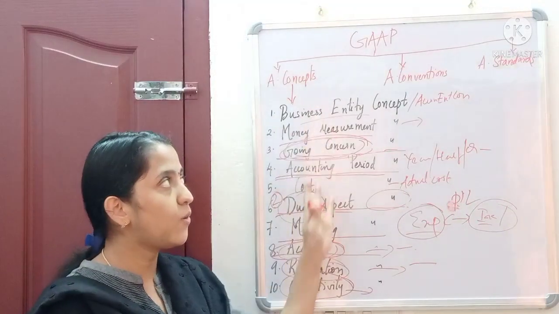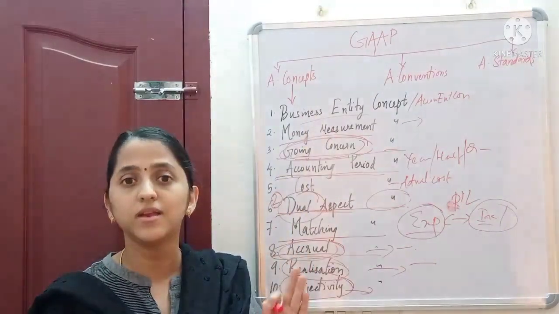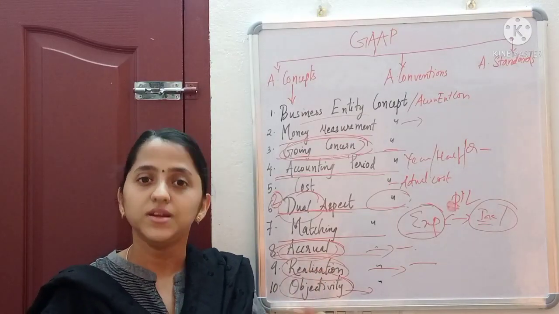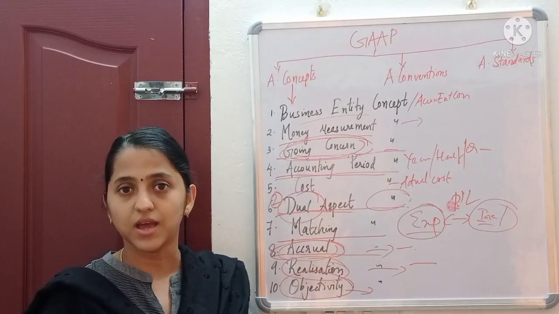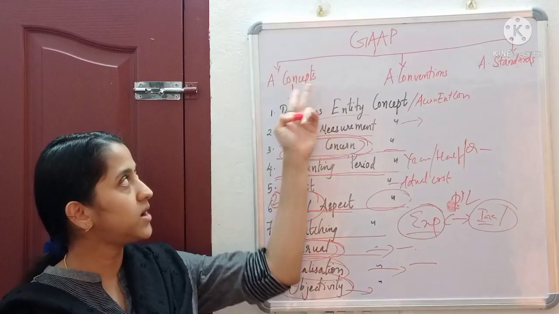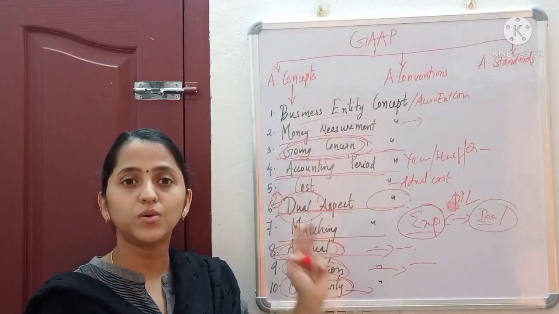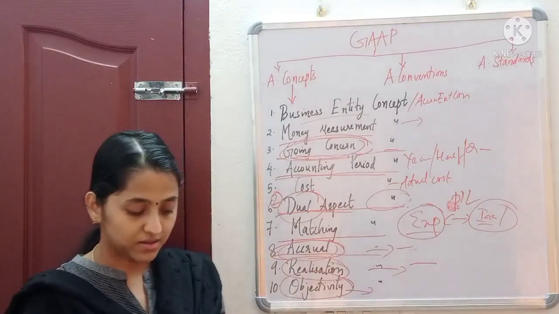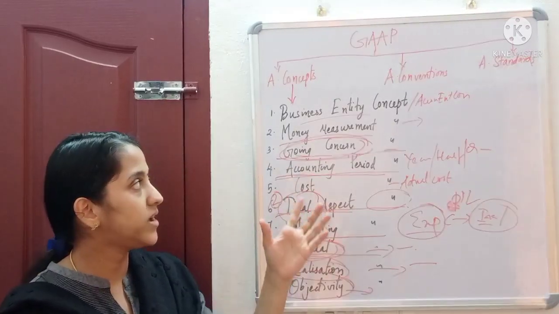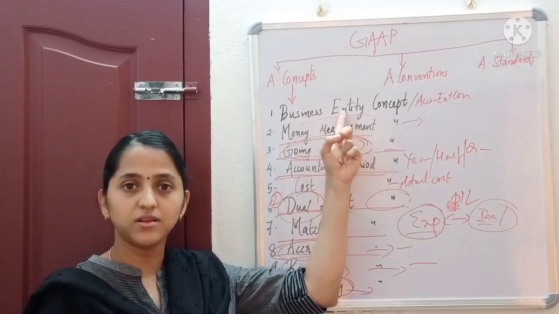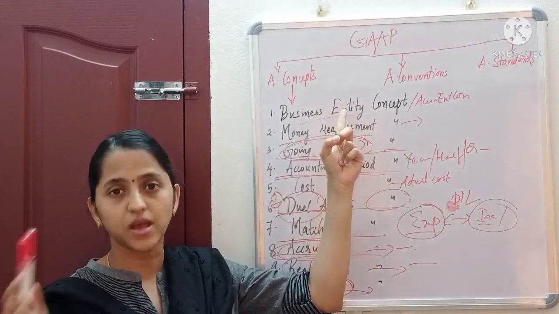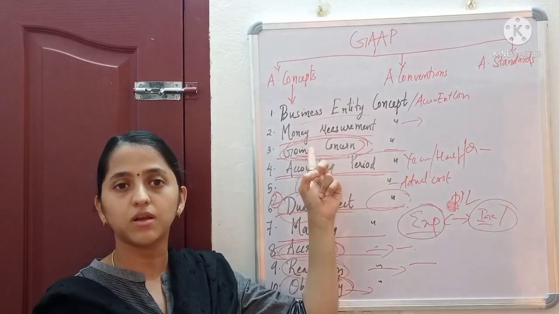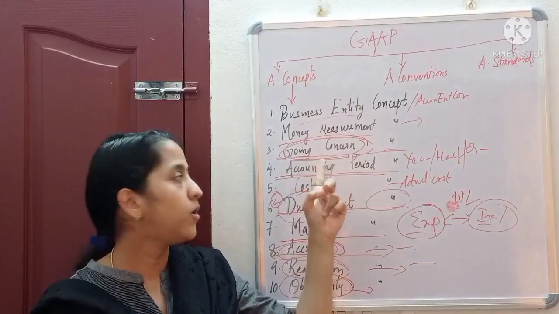We have to keep all these concepts in mind while recording different accounting transactions. So accounting concepts means the general rules which we have to keep in mind while recording the transactions. The main accounting concepts are business entity concept, where business is separate and owner is separate, so the accounts of the business should not be clubbed with the accounts of the owner.